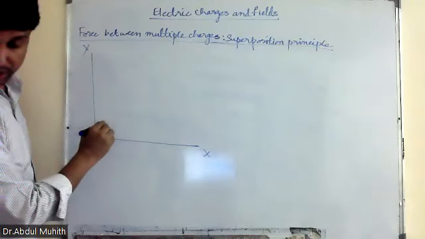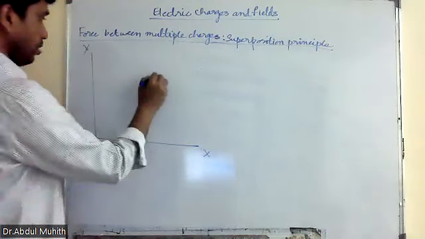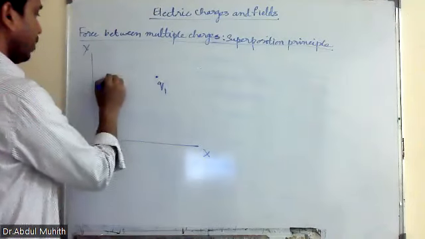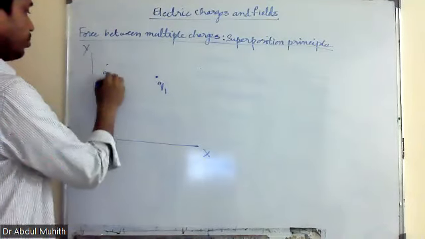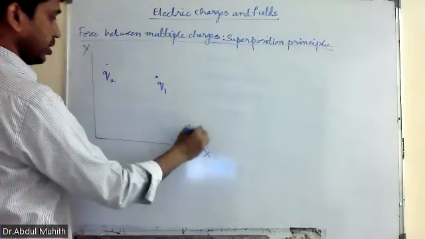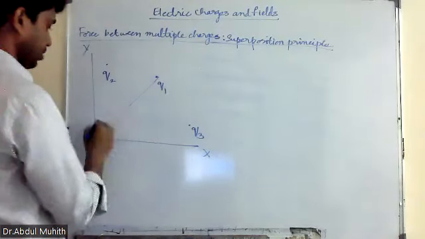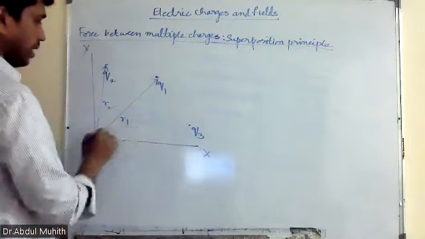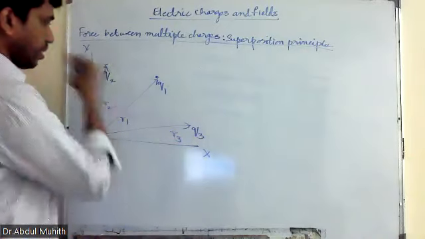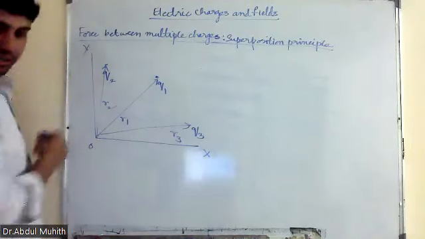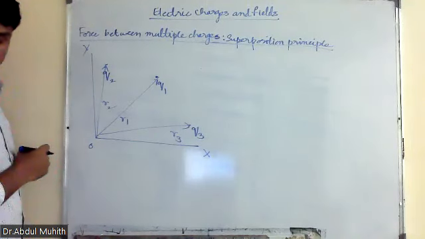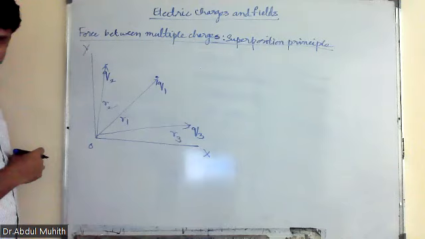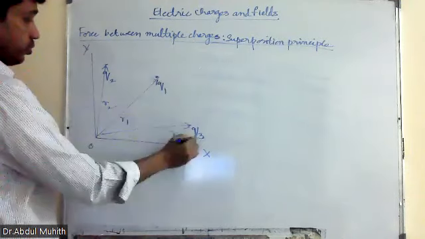One is Q1, this is Q2, and this is Q3. Suppose there are three charges, and the distances from the origin are R1, R2, and this is R3. Now I want to see what is the force on Q1. What is the force on Q1 due to Q2 and Q3?